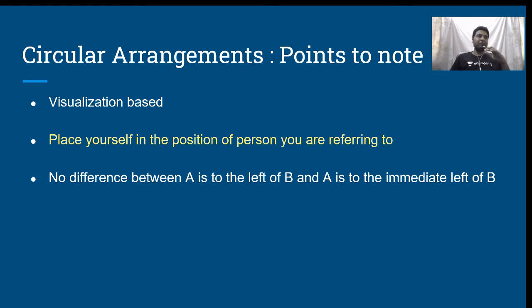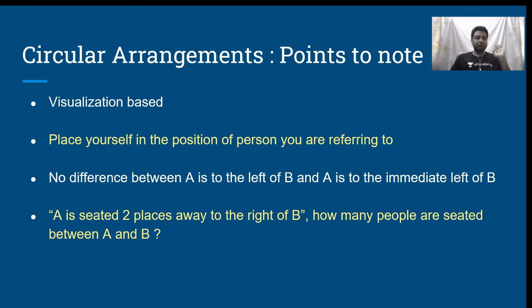Because in linear arrangement, A is to left of B means A can be anywhere to the left of B. If I consider the same thing in circular arrangement, if I say A is to left of B anywhere, because it's a circular arrangement, we end up considering the right of B as well, which is wrong. Therefore, there is no difference between A is to the left of B and A is to the immediate left of B, or A is to the right of B and A is to the immediate right of B in case of circular arrangement. Is that clear?